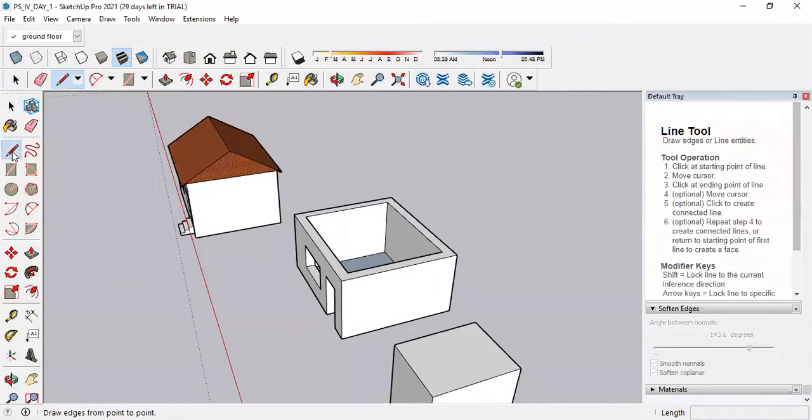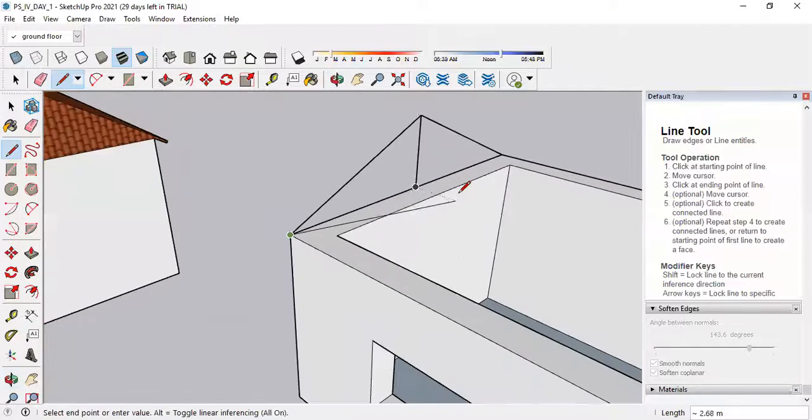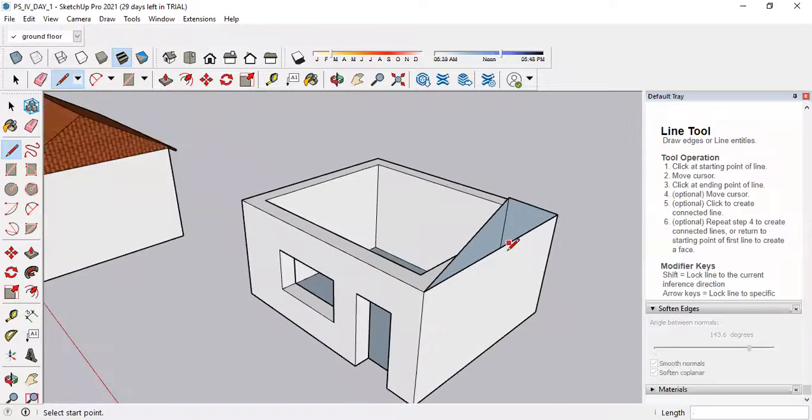Sir, after making the roof, there is a point where you have to change the surfaces, right? Yeah. So how to do that? How to get the exterior surface on, oh sorry, interior surface on the exterior. Exterior, interior, I am not getting your point. Sir, can you just show me once how to make the roof? Yes, just see this. I'm making a roof.